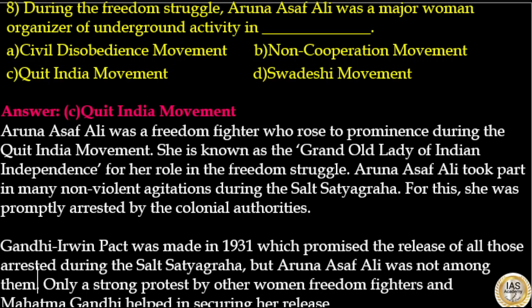Aruna Asaf Ali took part in many non-violent agitations during the Salt Satyagraha. For this, she was promptly arrested by colonial authorities. Gandhi-Irwin Pact was made in 1931, which promised the release of all those arrested during the Salt Satyagraha. But Aruna Asaf Ali was not among them. Only a strong protest by other women freedom fighters and Mahatma Gandhi helped in securing her release. So your answer to this question is option C.